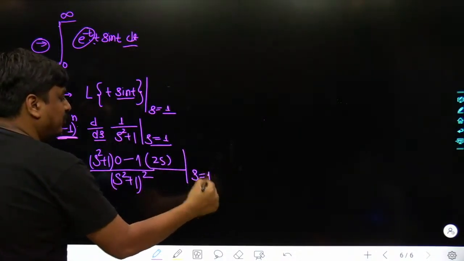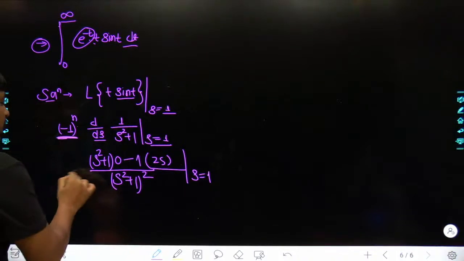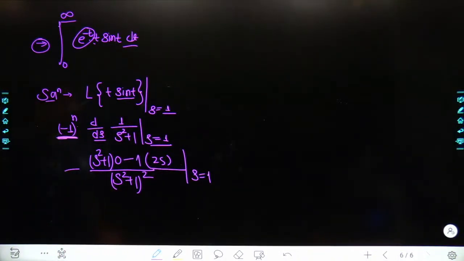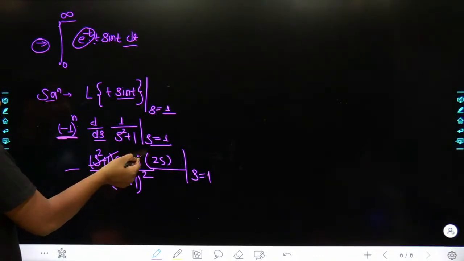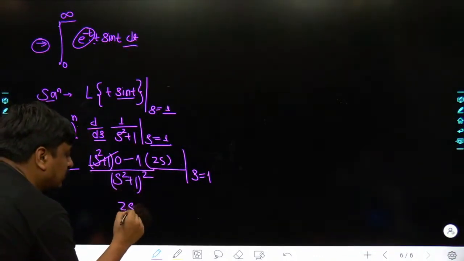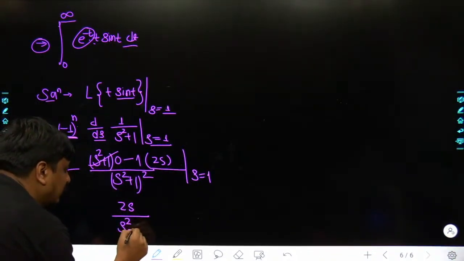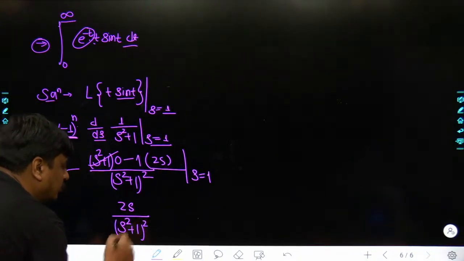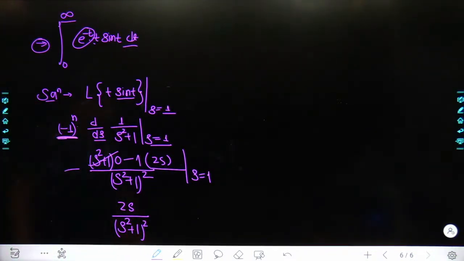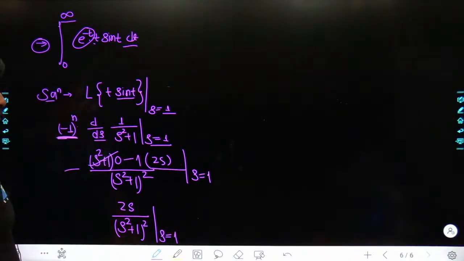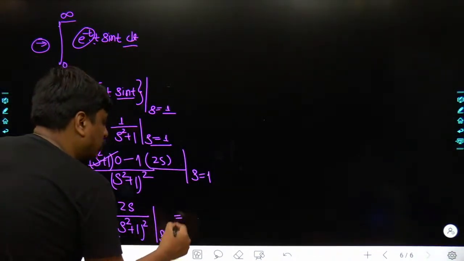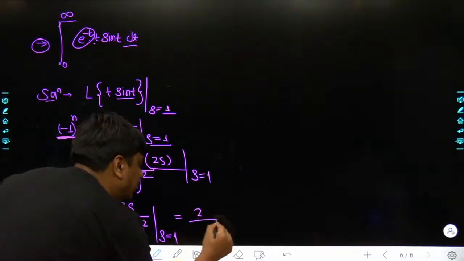And the s has to be fed as 1, and still the minus sign is being presented over here. So what is happening over here? It has been knocked up. Minus and minus would get multiplied together, would become 2s. And towards the denominator side, we had s square plus 1, which has been raised to the power of 2. And now we would be feeding s as 1. Once you feed s equals 1, obviously towards the numerator side, the 2 is going to get multiplied with 1. It would be resulting 2.